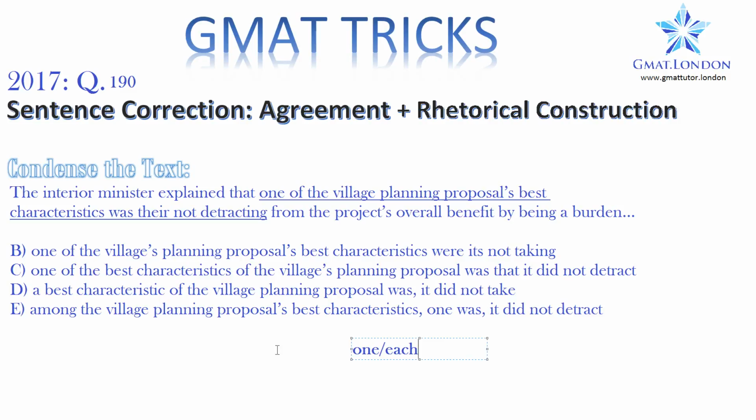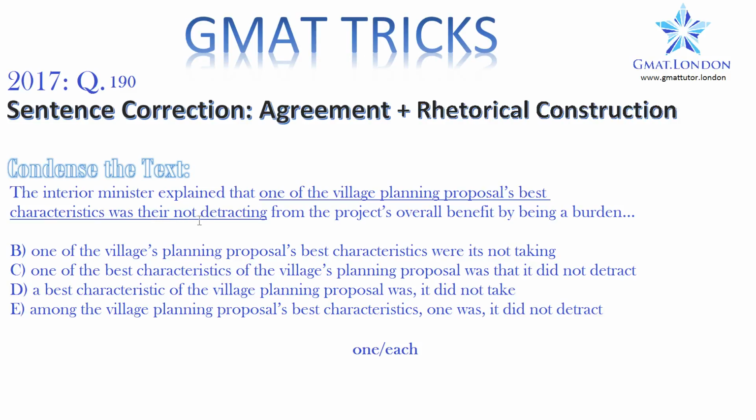Okay, we have the same lesson here. Let's read the original sentence. The Interior Minister explained that one of the village planning proposal's best characteristics was their not detracting from the project's overall benefit. So they've made the error of thinking that because it's best characteristics, therefore it's plural.